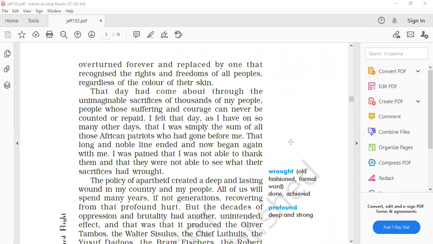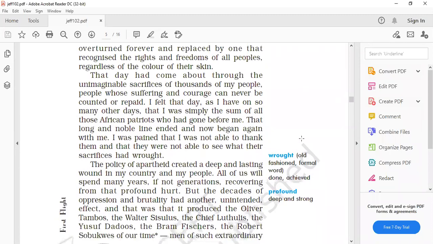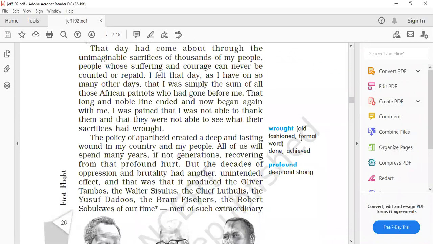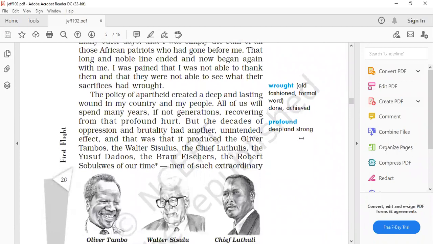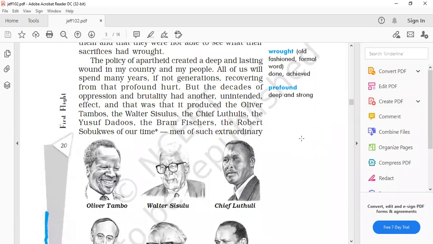The policy of apartheid created a deep and lasting wound in my country and my people. Now, what is the effect of that among the people and how those people had sacrificed their lives? That is being explained to us in the next paragraph. The policy of apartheid created a deep and lasting wound in my country and my people. कि इस apartheid की policy ने, system ने, कहता हमारे country के ऊपर और हमारे कंट्री के लोगों के ऊपर एक बहुत ही गहरा जख्म छोड़ा है. Deep and lasting, that means very profound, बहुत गहरा जख्म छोड़ा है.